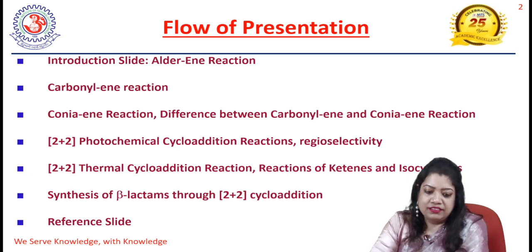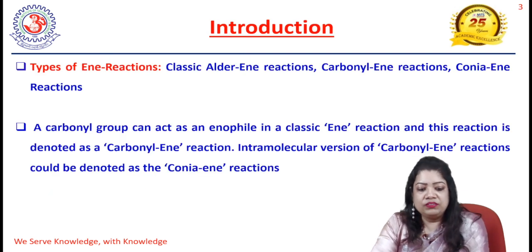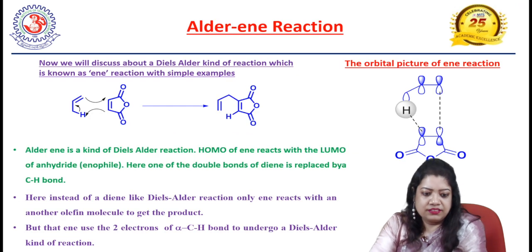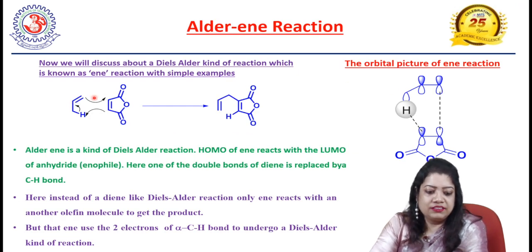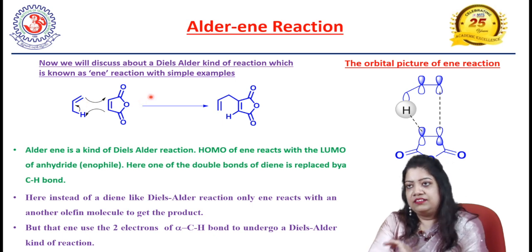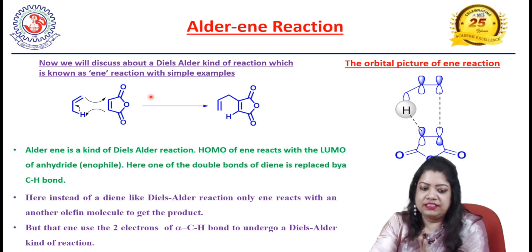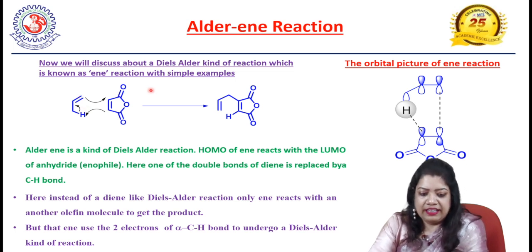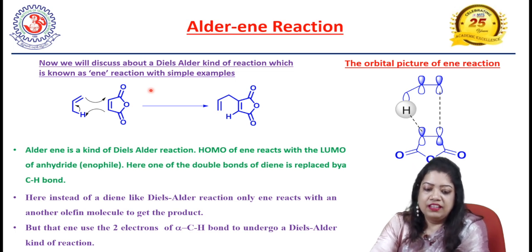So let's start first. First, we will discuss Alder-ene reactions. What are these Alder-ene reactions? Alder-ene reaction is a reaction where an allyl ene system reacts with another ene. In Diels-Alder reactions, one diene reacts with a dienophile, and here one allyl ene will react with a dienophile, and here the dienophile will be denoted as an enophile since it is undergoing ene reactions.